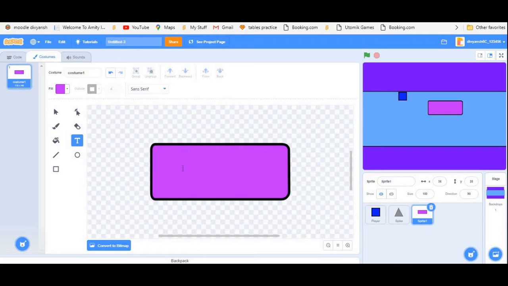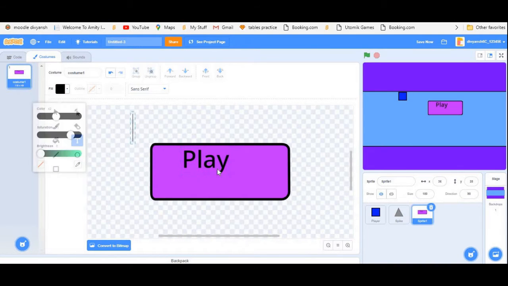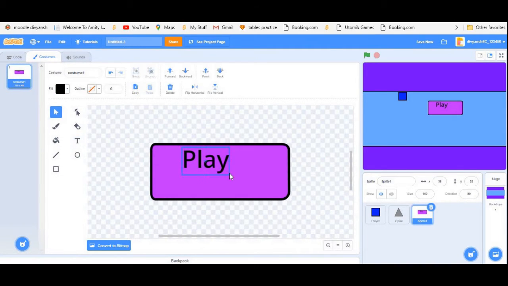Now with the text tool, write play. The text is not appearing because the color is the same as the button. Go to fill and change the color so you can see it. I will just make the size big and make sure to snap the play button to center.